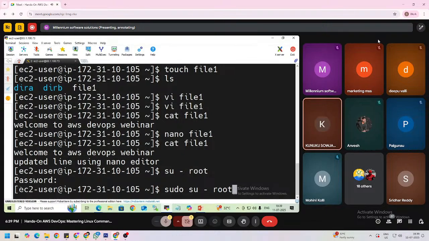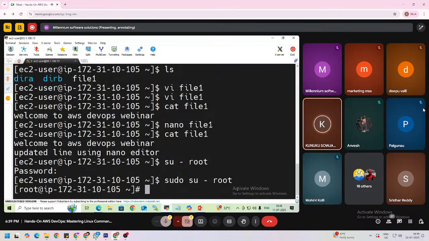To give access, we need to use the sudo option. So sudo gives this normal user super permission, and without a password we can switch to the root user, right? So here, which user am I in? Root user. This is how we can switch users.